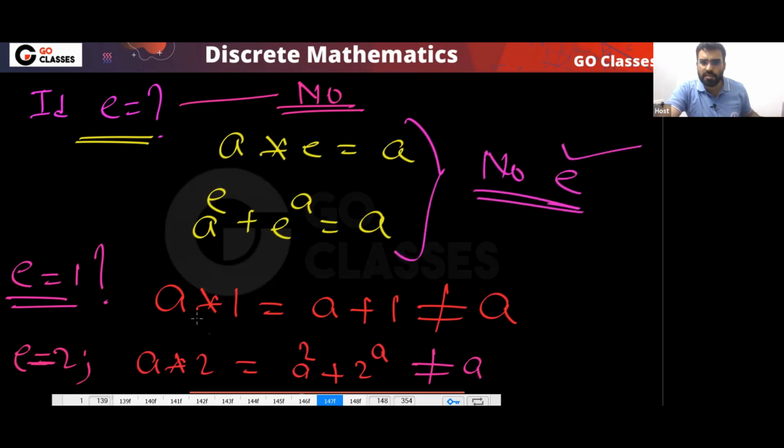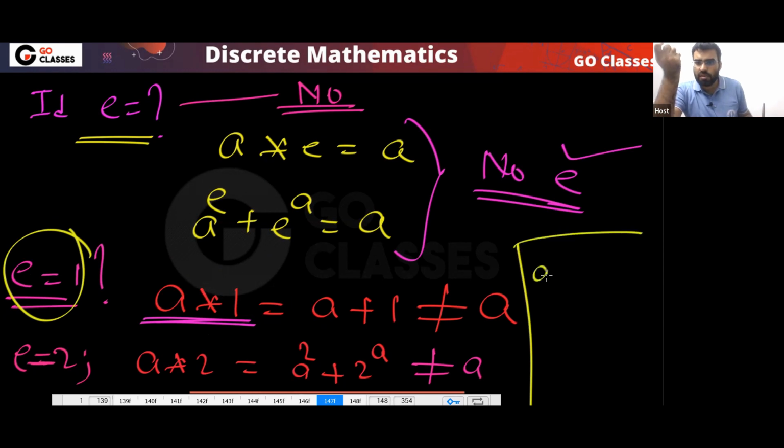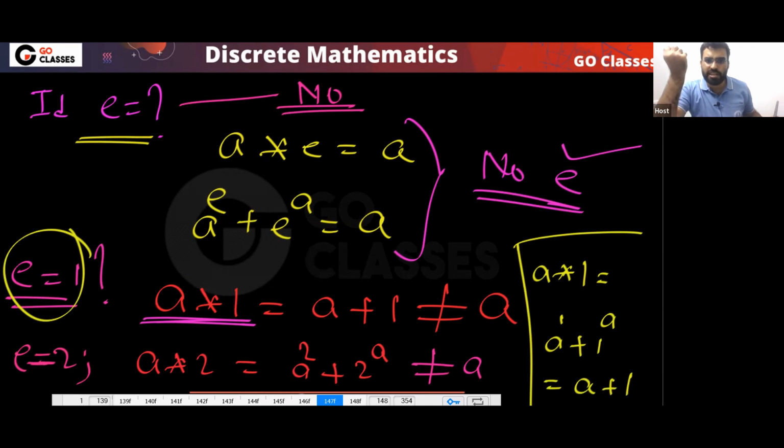Is it clear? Because you can notice this one was getting closed. If you check this with e equal to 1, then a star 1 is same as a plus 1. Because a star 1 is simply a power 1 plus 1 power a, and that will be simply a plus 1. So this is not same as a. So there is no identity element.